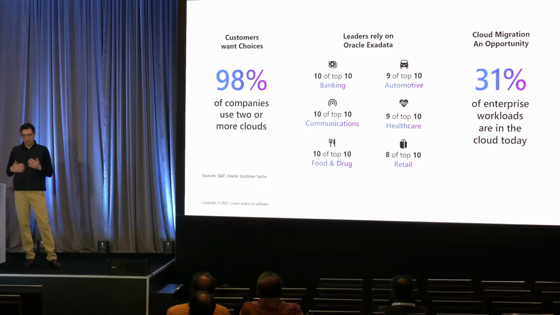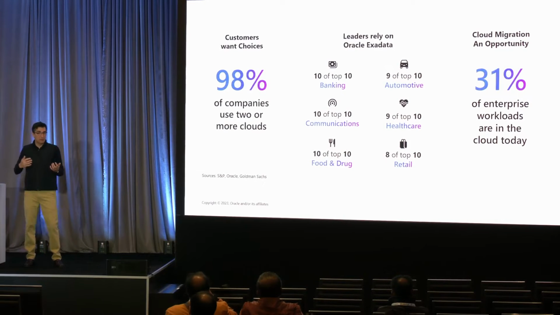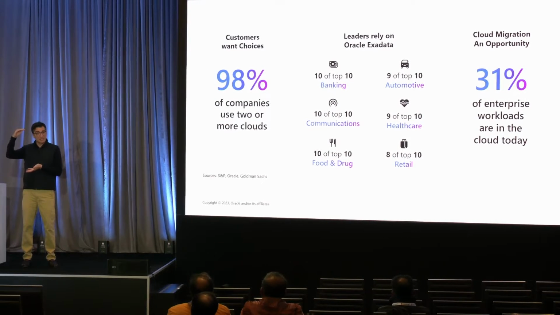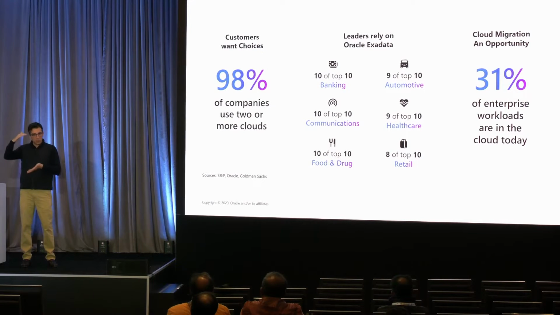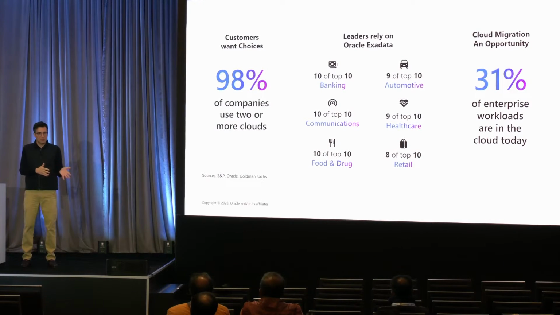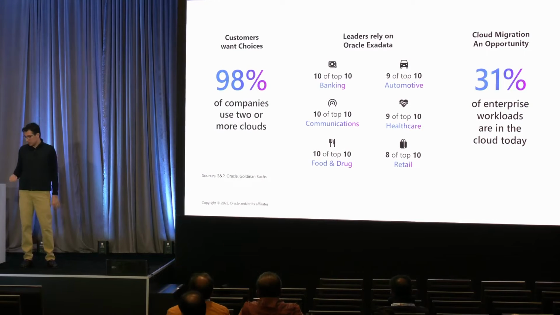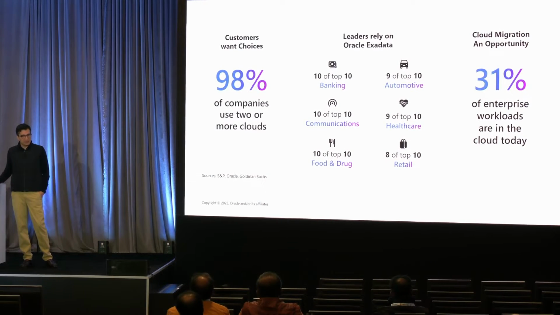When you look at it, 10 out of 10 in banking, automotive, healthcare, communications, and 9 out of 10 are Oracle customers as well. And when you look at cloud migrations from on-prem to the cloud, there's still 70% upside that customers are waiting for, solutions that don't make them choose, saying, "Hey, I have to be on Azure or I have to be on Oracle." Can you come up with a way for me to simplify, so I can continue to have business continuity and operate where I want to be, without having issues across how these things need to come together?